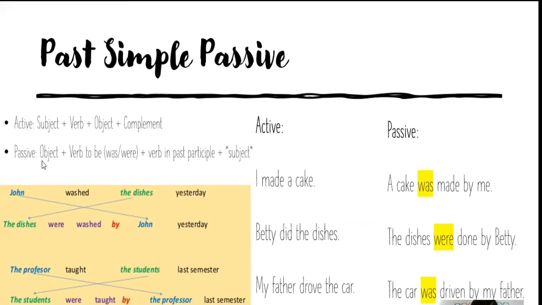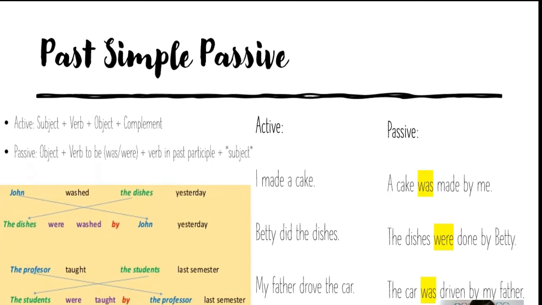In the passive voice, we put the object first. For example, the dishes. The verb to be was or were. Okay, in this case, we have the word were in the sentence. Then the next word should be the verb in past participle, okay? Washed is a verb in past participle, okay? The past participle is different from the past tense, okay? So if you don't know the verbs in past participle very well, you will have to practice them, yes?